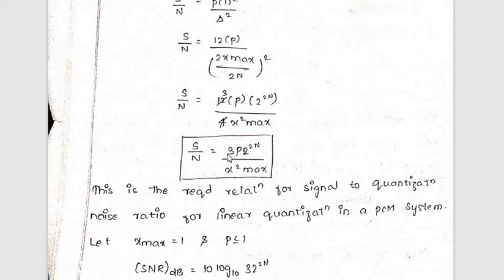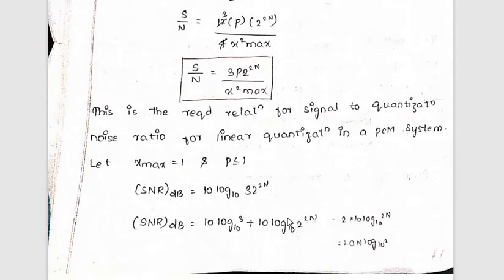Dividing by 4, S by N is equal to 3P 2 to the power of 2n divided by x square max. This is the required relation for the signal to noise ratio for a linear quantization in a PCM system.